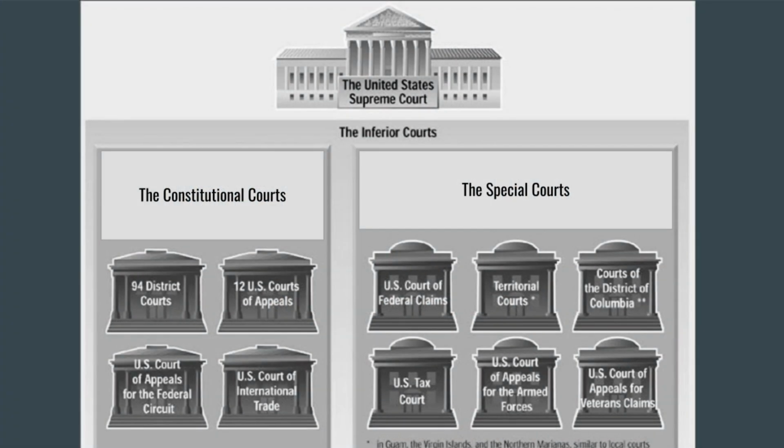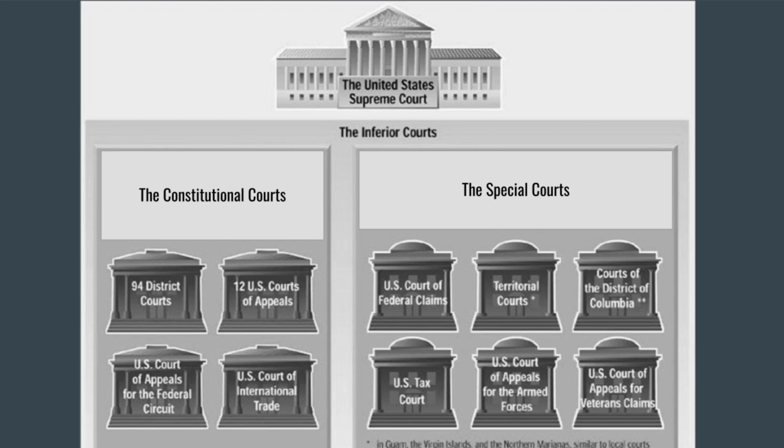The United States Supreme Court is the highest court in the U.S. Under the Supreme Court are the inferior courts. The inferior courts consist of the constitutional courts and the special courts. The constitutional courts have 94 district courts, 12 U.S. Courts of Appeals, the U.S. Court of Appeals for the Federal Circuit, and the U.S. Court of International Trade. The special courts consist of the U.S.